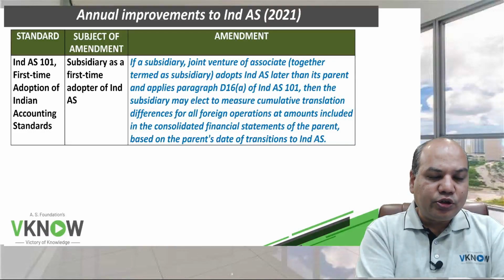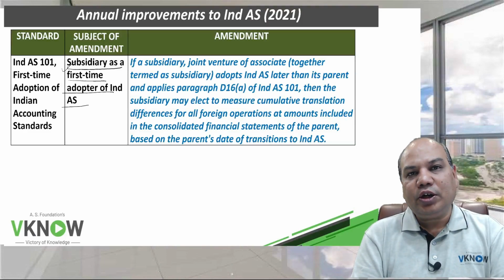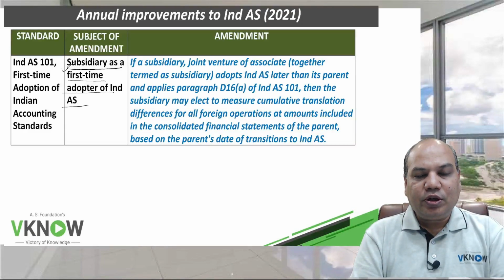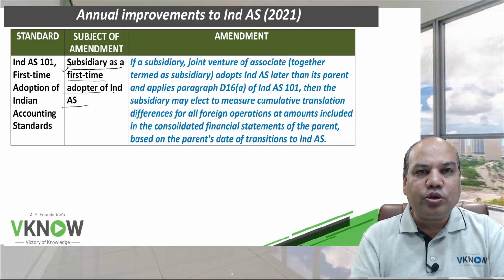So Ind AS 101, there is an amendment: subsidiary as a first time adopter of Ind AS. Subsidiary is adopting Ind AS for the first time. Here the amendment says subsidiary will include joint venture and associate also.